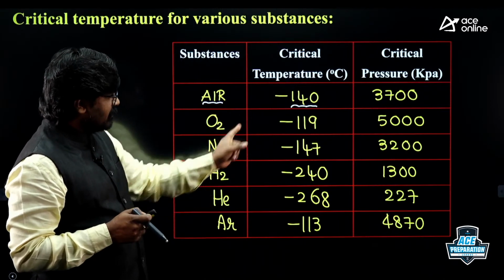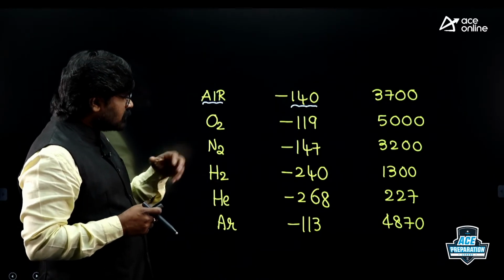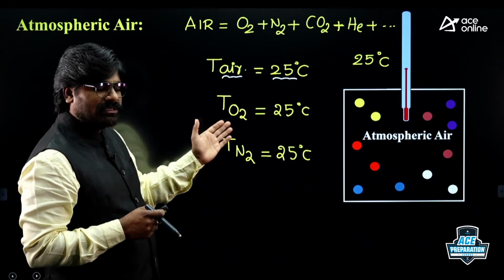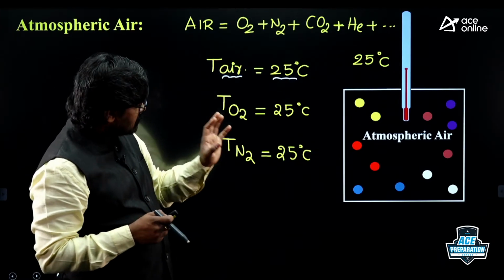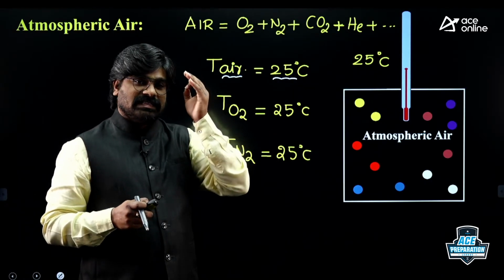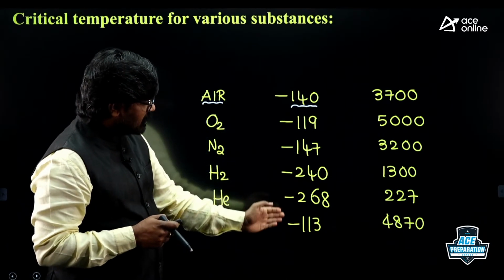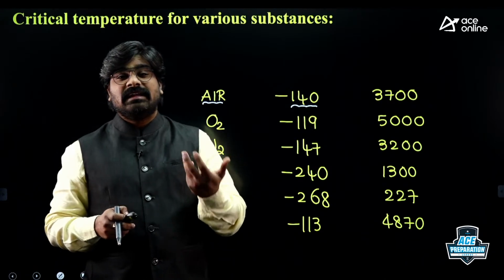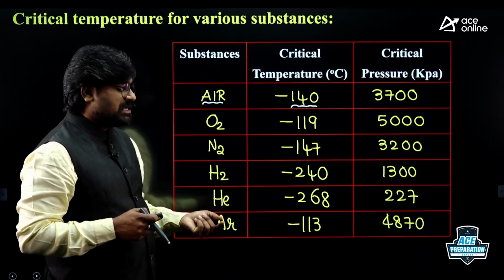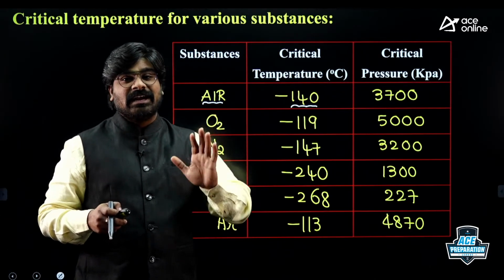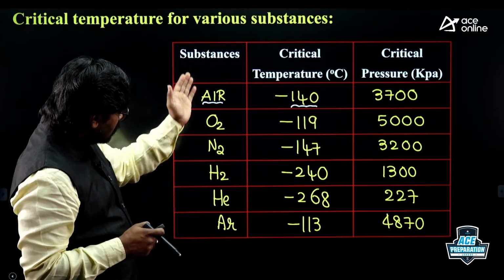Similarly, for other substances, if you check, the critical temperatures are extremely low compared to actual temperature. What about other substances, actual temperature? Just now we discussed, if air is 25, nitrogen is also 25, oxygen also 25. Each gas is at the same temperature. That means actual temperature for all the substances is 25. But critical temperatures are extremely low. So actual temperature is greater than critical temperature. Therefore, all these substances are gases under atmospheric conditions. Right, these are gases. So we have seen what is gas, what is vapor, and these are all gases only.